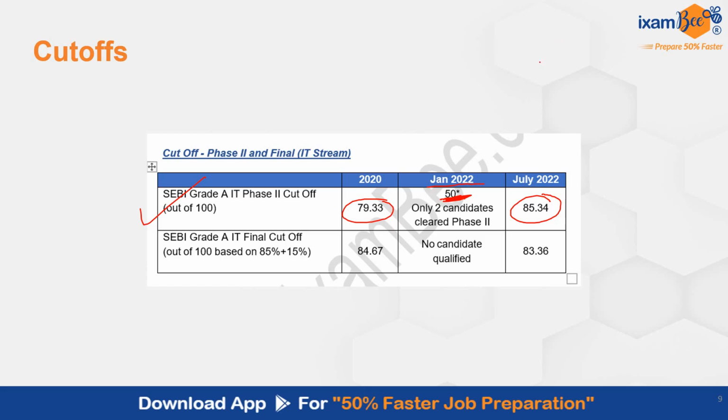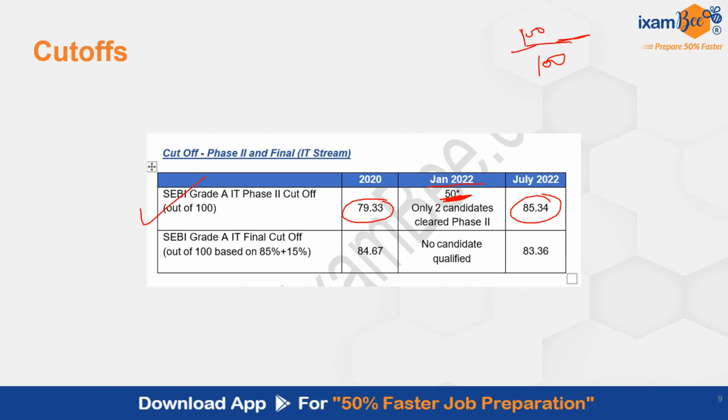And in coding paper almost all the students have got 100 out of 100 in coding. In order to clear phase 2 in coding, your score should lie somewhere between 95 to 100 and it will be better if it is somewhere 98 to 100. And it's easy to get 100 out of 100 in coding with practice and preparation. Then in paper 1 in descriptive English, somewhere you have to target near 60. 58 to 60 is an ideal range, is a good score in order to clear your phase 2.